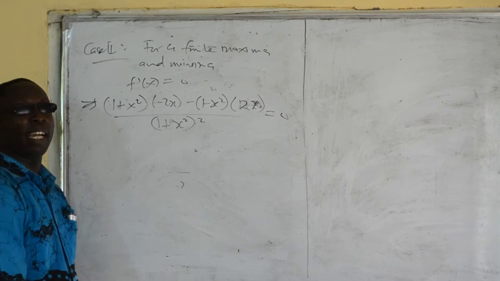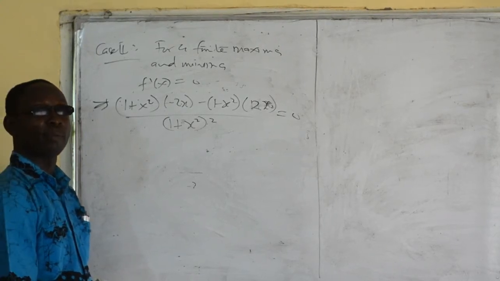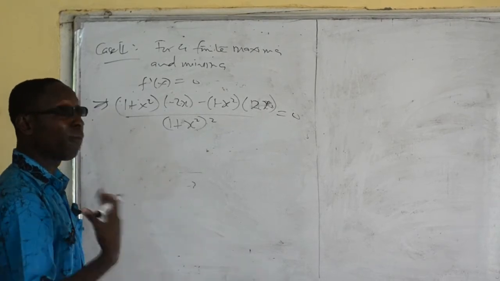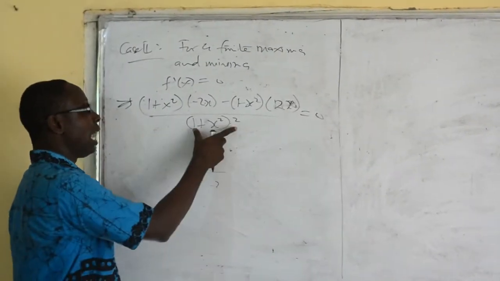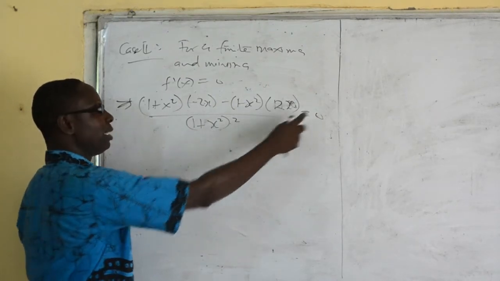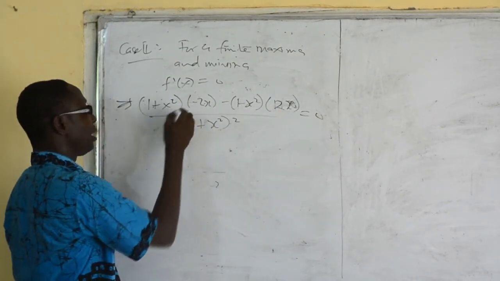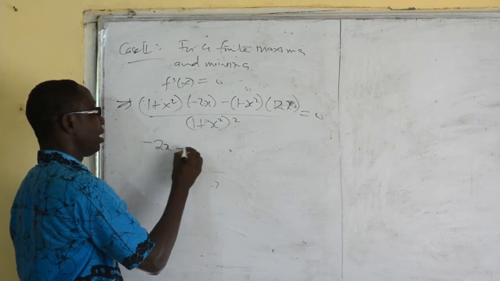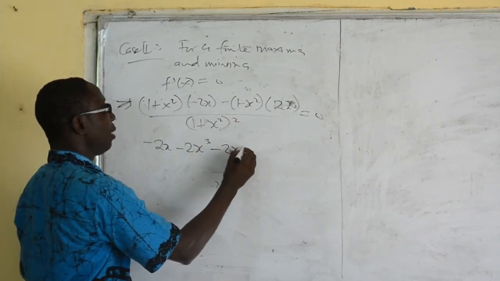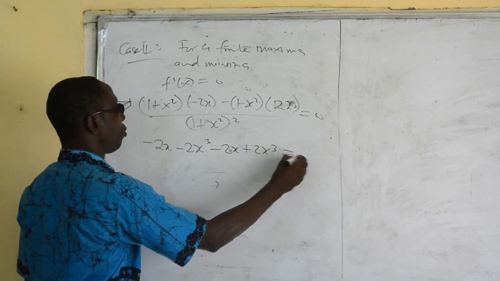We make x the subject. Or we solve it and find x. So I multiply through by the denominator. When I multiply through by the denominator, it goes here to become 0. Then the top one becomes minus 2x minus 2x cubed. We expand this one, minus 2x plus 2x cubed is equal to 0.